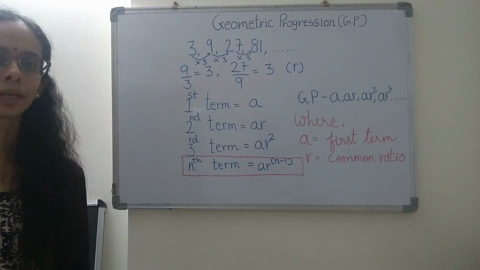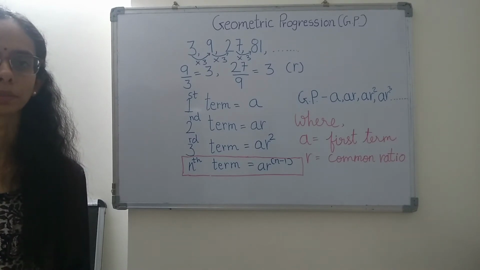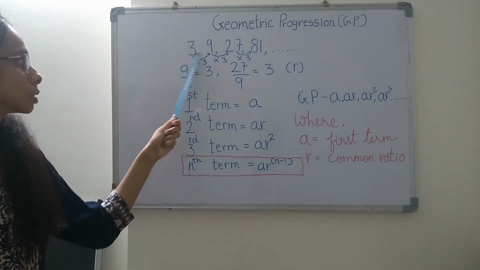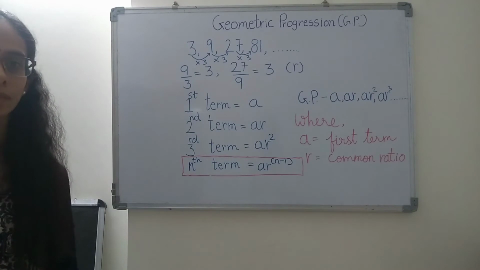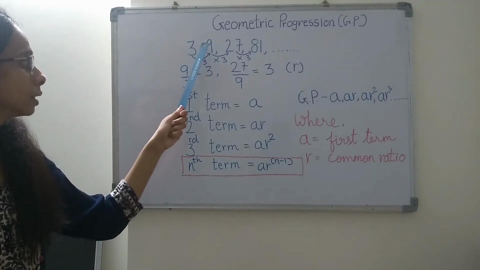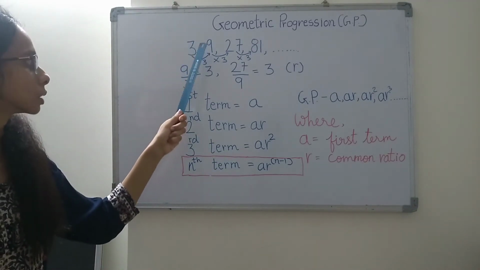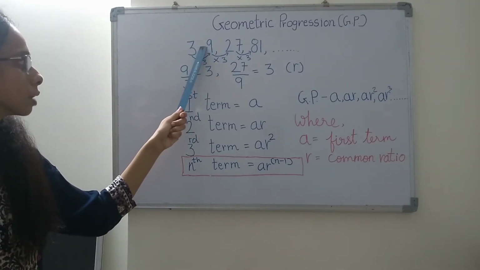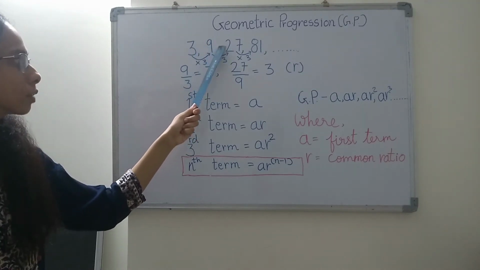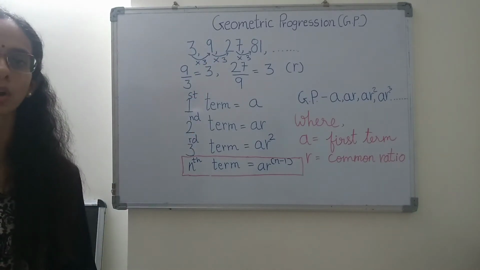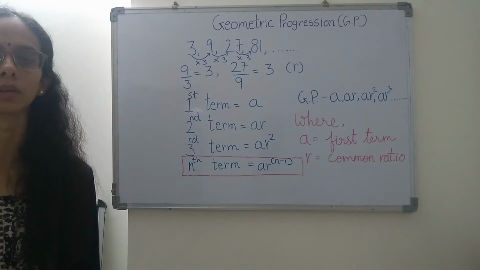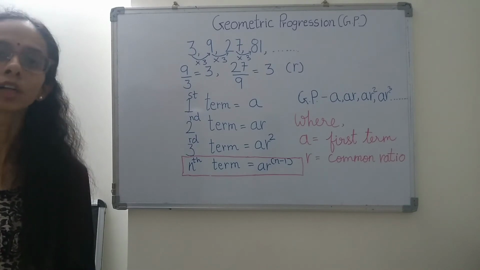Some people might think that this is not a sequence because there is not a constant difference between the consecutive terms. The difference between 9 and 3 is 6. The difference between 27 and 9 is 18. So here the difference is 6 and here the difference is 18, which is not constant. And that is why some people might think that this is not a sequence. But friends, it's not true.